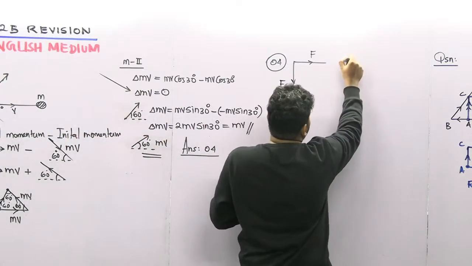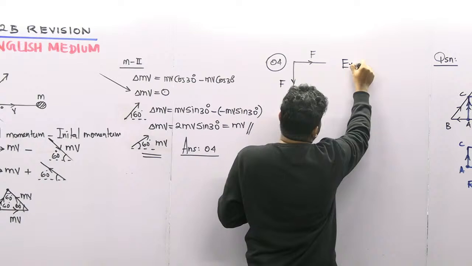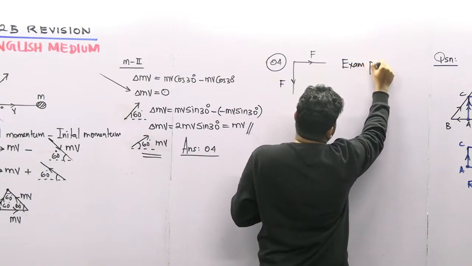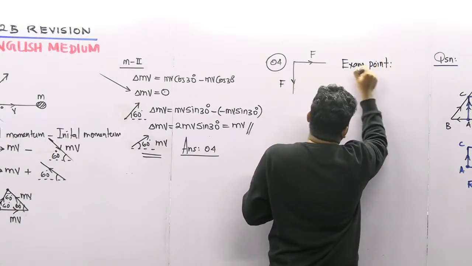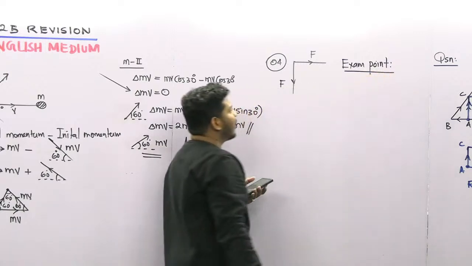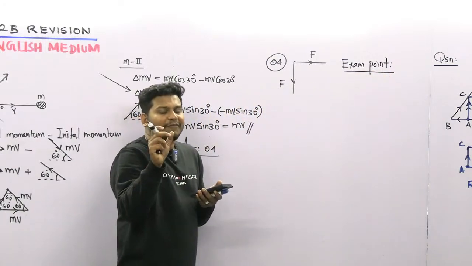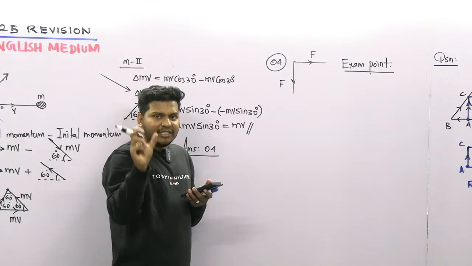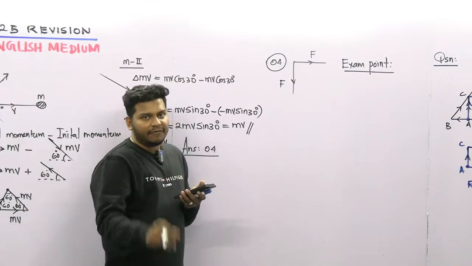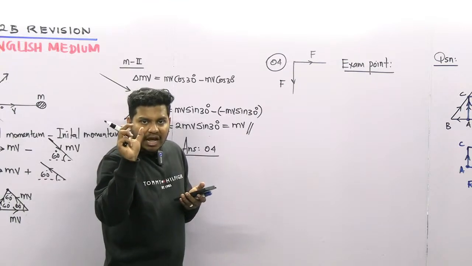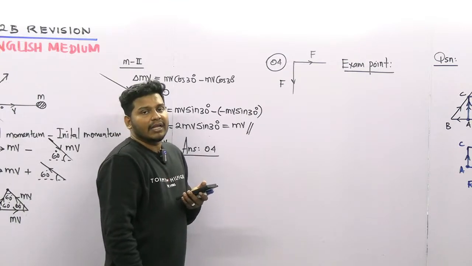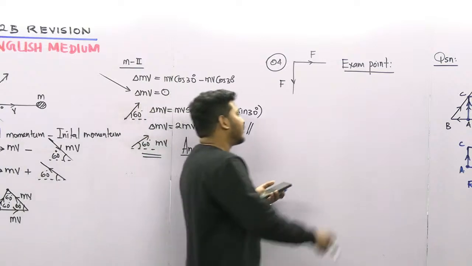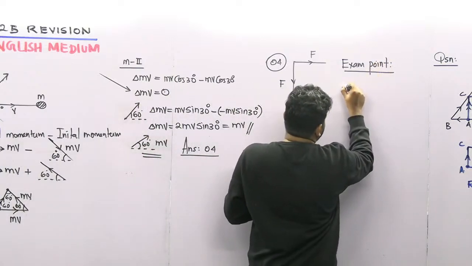If the given two forces are equal, guys, the resultant, I'm going to draw like this.